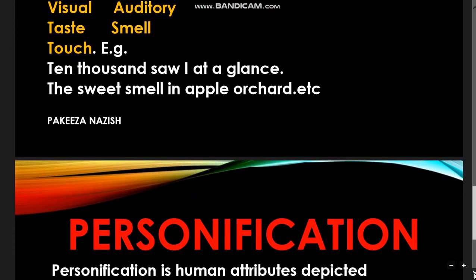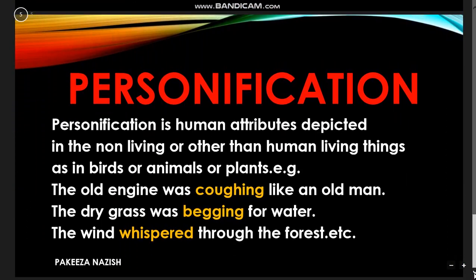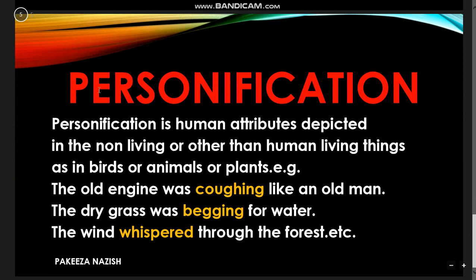And now the last one is personification. Personification is when human attributes, human qualities, are depicted and found in non-living things, or in animals or birds or plants, when they act just like human beings.